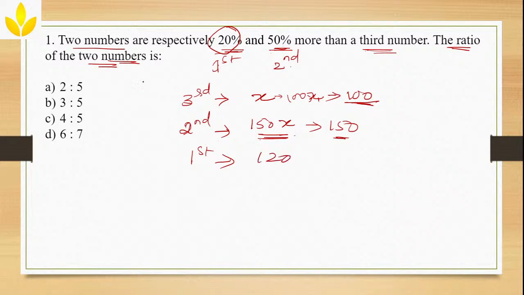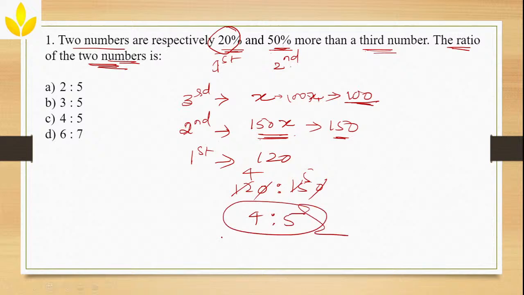Now what are they asking? They are asking the ratio of these two numbers. Okay. The first number is 120. The second number is 150. Ratio, how will you find? 3 4s are, 3 5s are. So what is the ratio? 4:5. Simple. Any doubt? Anybody?